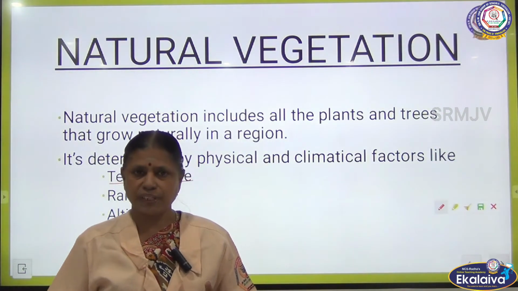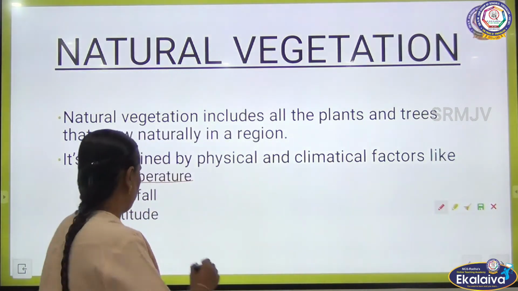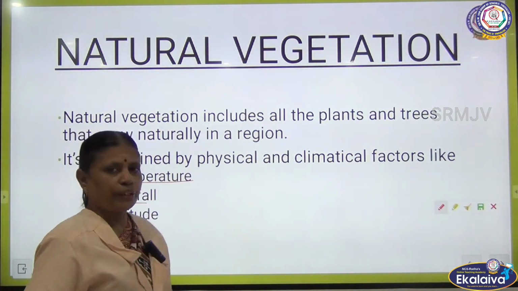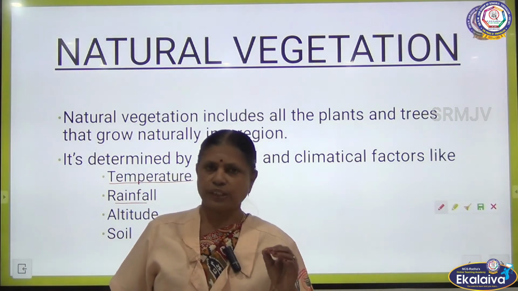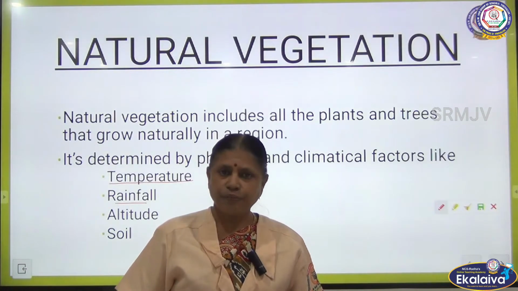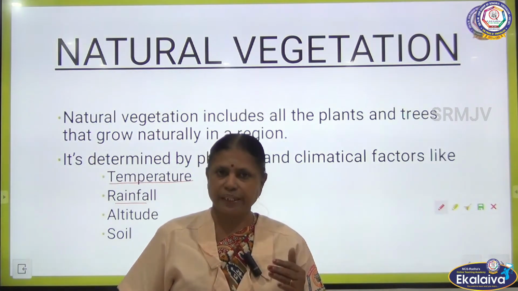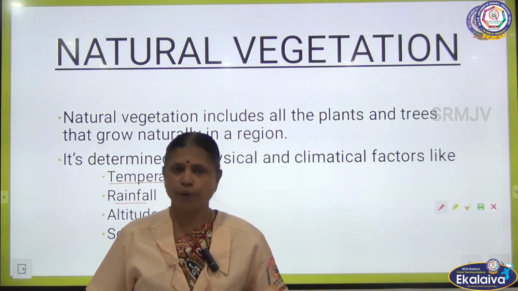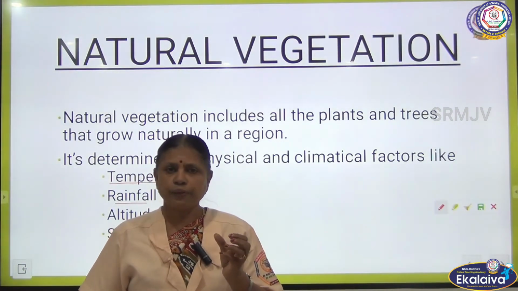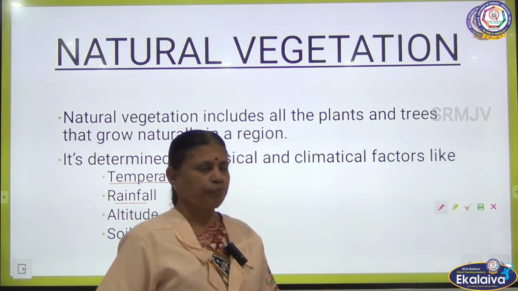The plants and trees grow according to the climatic conditions. Next, rainfall. Like temperature, rainfall also plays an important role. Rainfall varies from place to place: in some areas high rainfall, low rainfall, moderate rainfall. So, according to the rainfall, the vegetation differs.